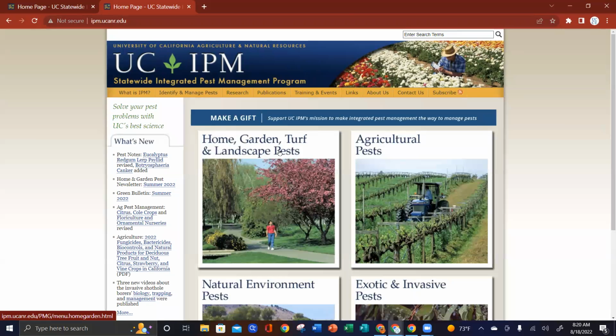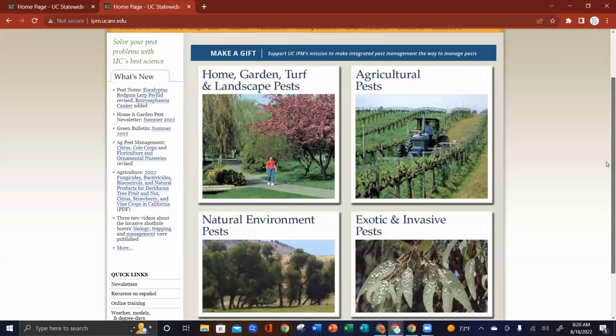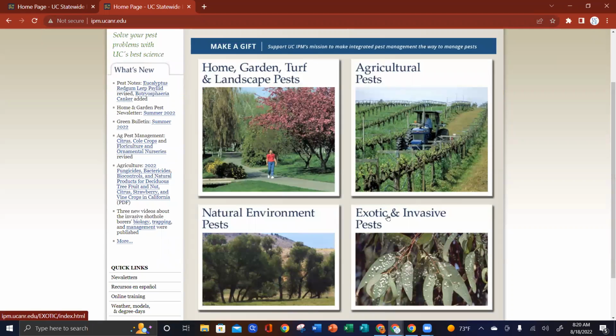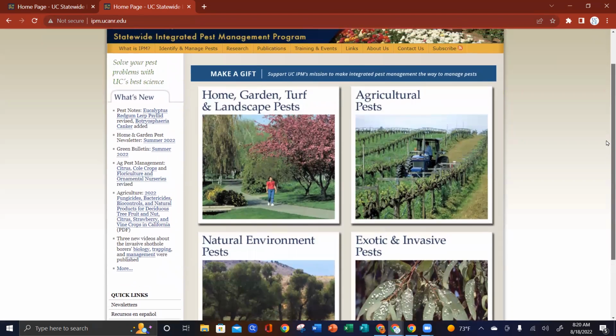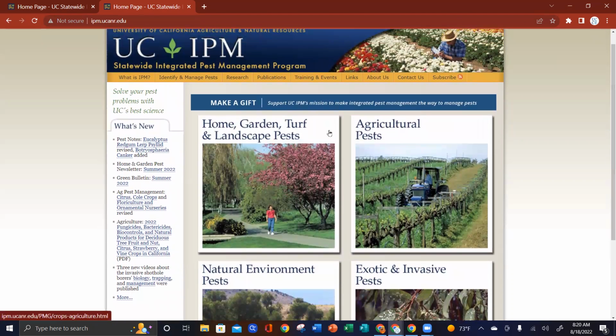And so you can see here, we've got home garden, turf, and landscape pests, agricultural pests, natural environment pests, and exotic and invasive pests. For a lot of the tips that we share for the garden, they're coming from the home garden, turf, and landscape pests. If you click on the agricultural pests, that is open to everybody, but just note that those pests are being managed on a different scale with different products that you may not have access to as a homeowner, or may not make sense if you're looking at a yard scale. So we're going to click on home garden, turf, and landscape pests.